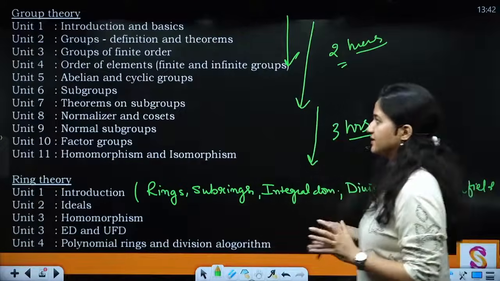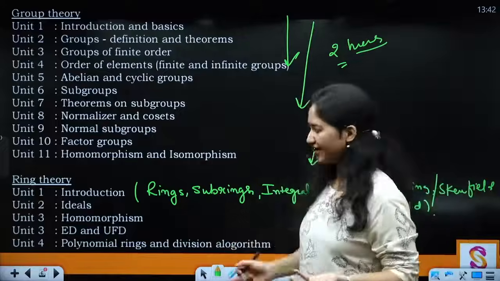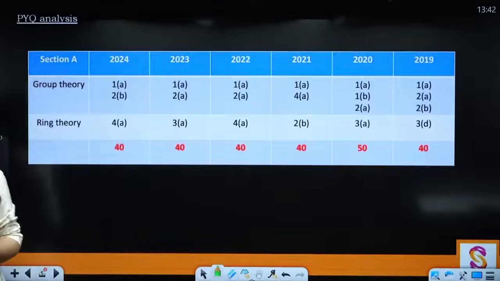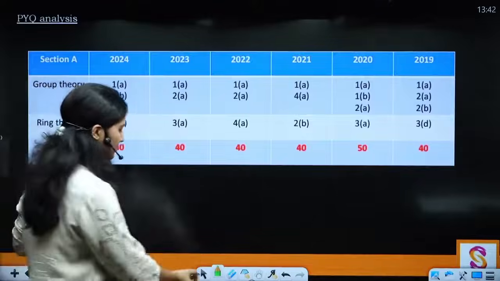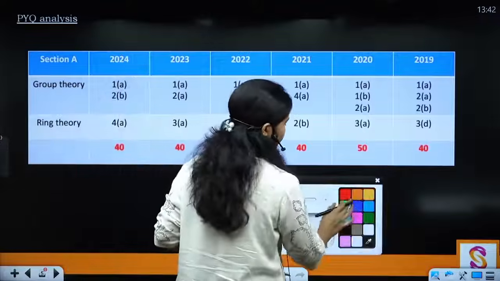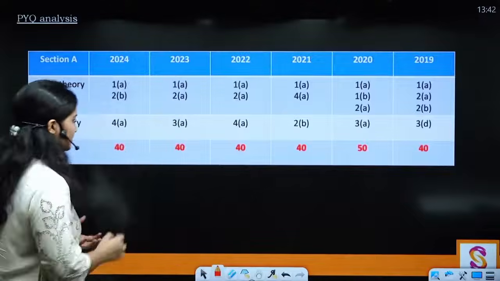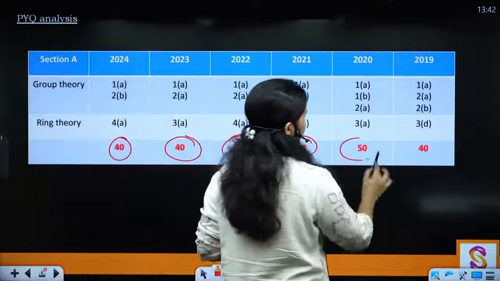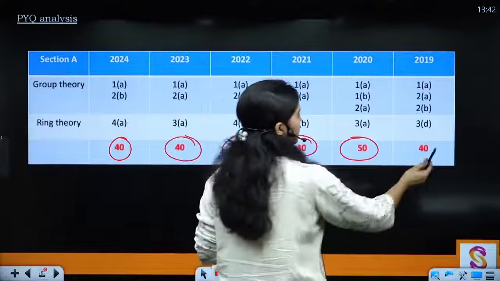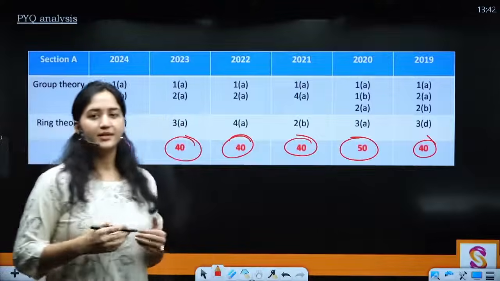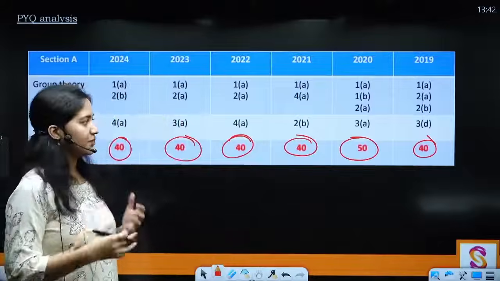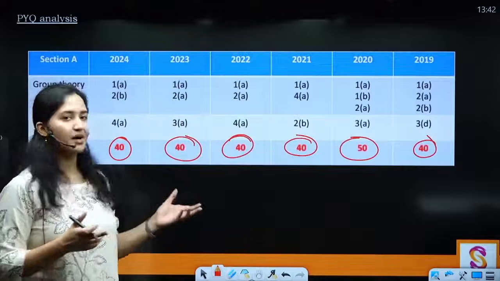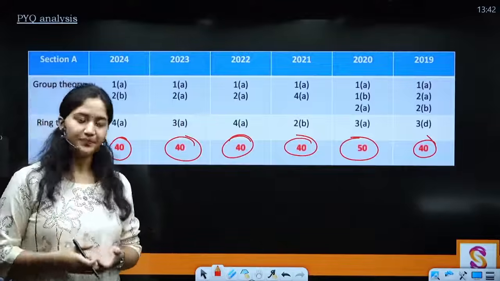Okay. So this is basically the basic structure of our whole course. And also, why is this important? Because every year for the past 5 years there have been 40 marks questions asked, and at one point it was 50, that is in 2020. And so basically we can conclude that an aggregate of 40 marks is asked every time in your paper.